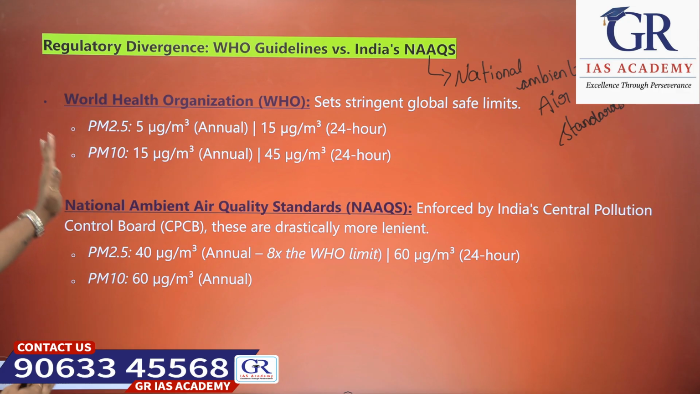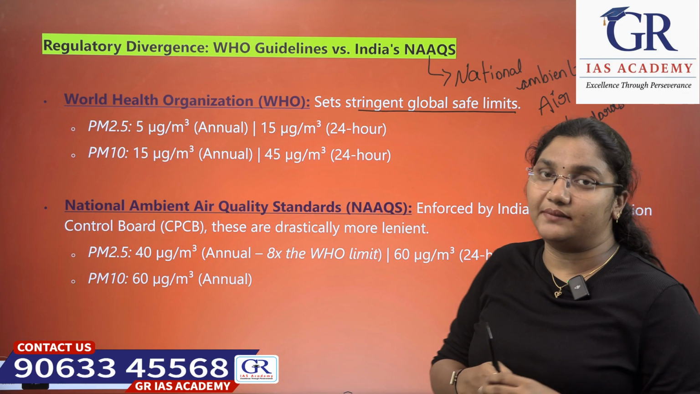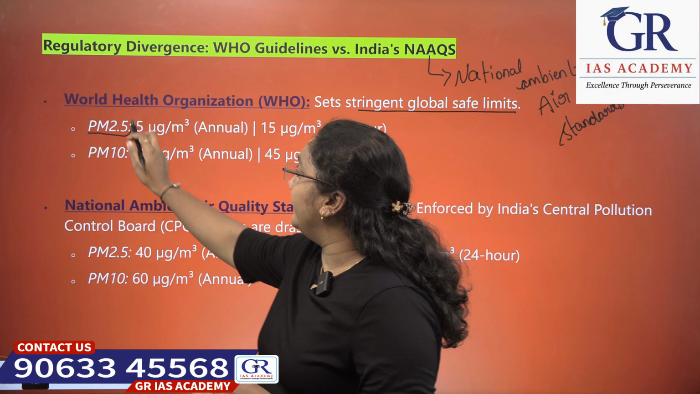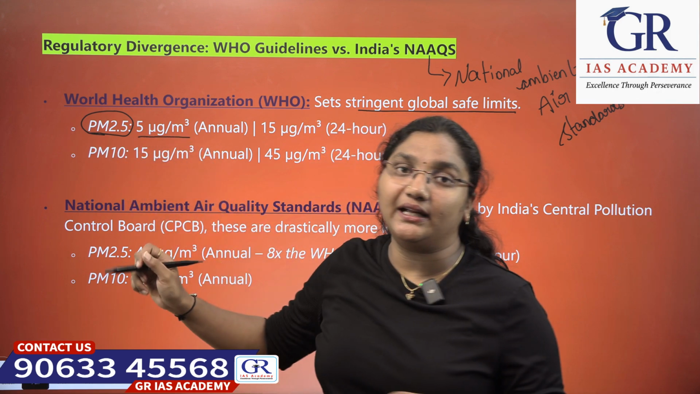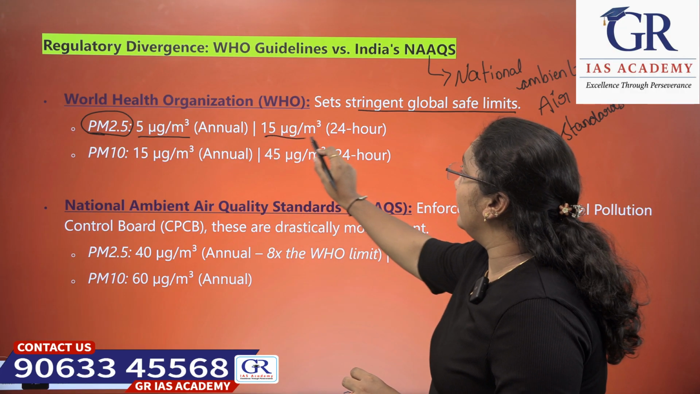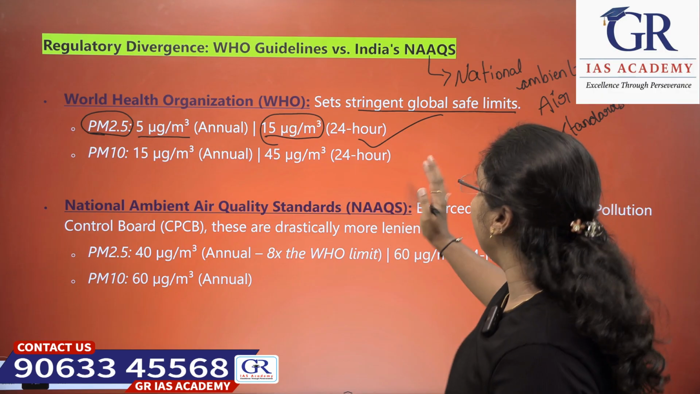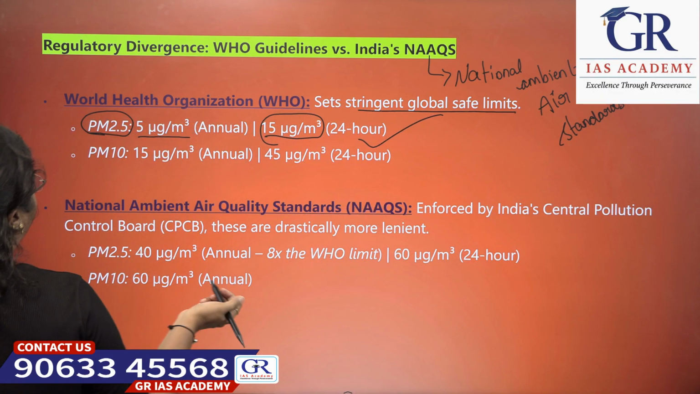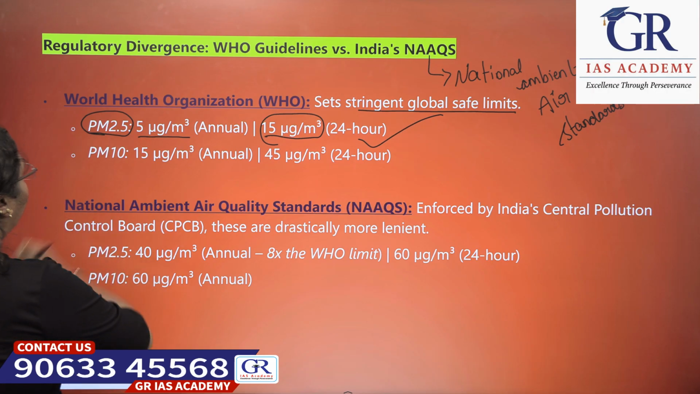See, coming to WHO guidelines, it sets stringent global safe limits, like for particulate matter 2.5: 5 micrograms per cubic meter annually, and 15 micrograms per cubic meter for 24 hours. This is the standard. It sets the stringent safe limits for the global environment. Who sets this? WHO, World Health Organization.